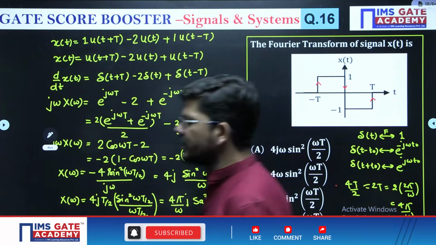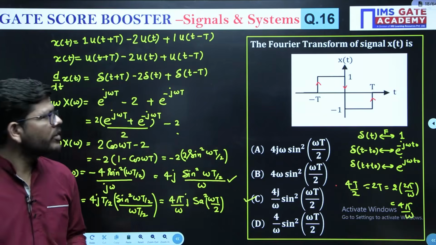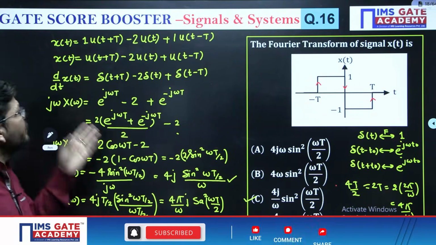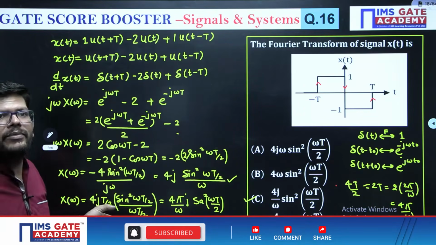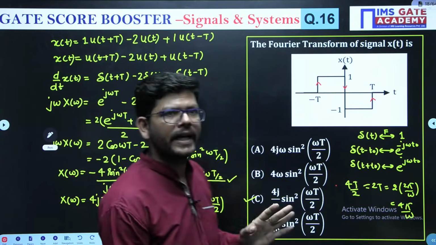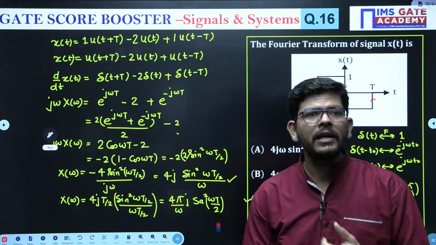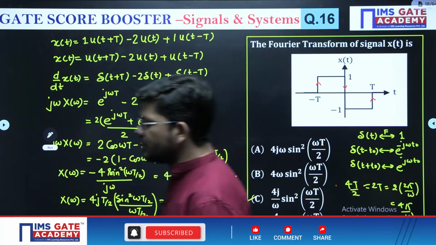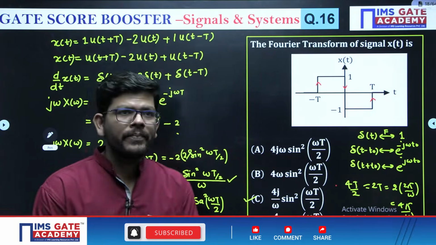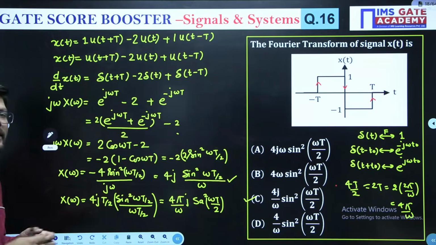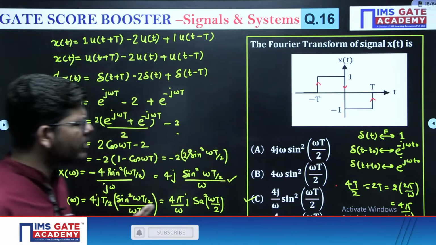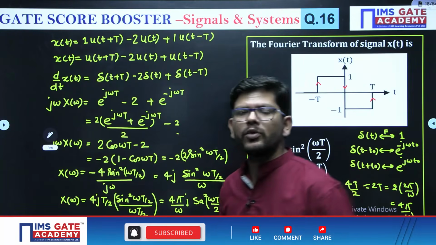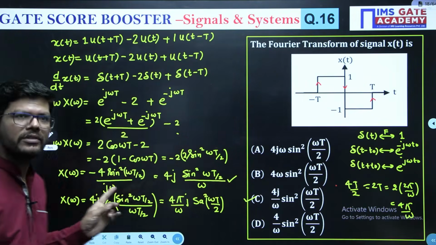Okay, so what you have learned from this question is that instead of writing the waveform and then using the formula, if we differentiate, it becomes very easy for us. And remember two things in sine signals. Whenever you see cosine or sine, expand them into their exponential formula. Whenever you see exponentials, convert them back into sine and cosine formula and then try to make sample. This is a normal trick in signals and systems. This is also a hint on how to approach the problems. Correct? So I hope this question is clear.